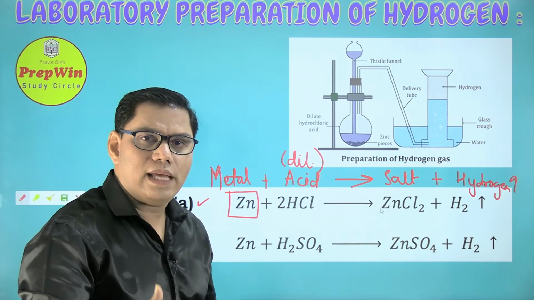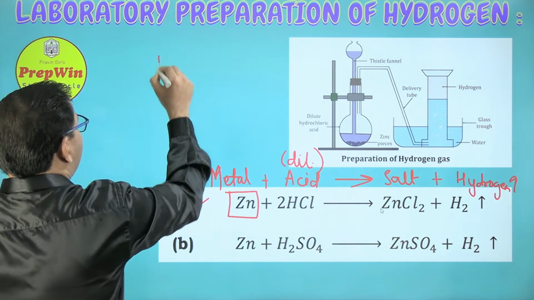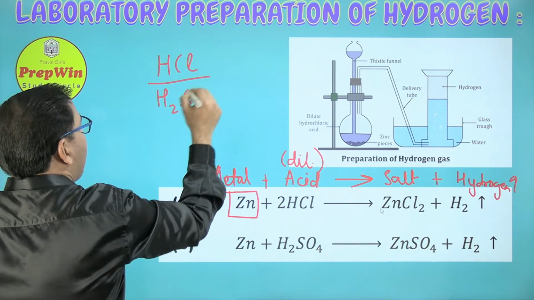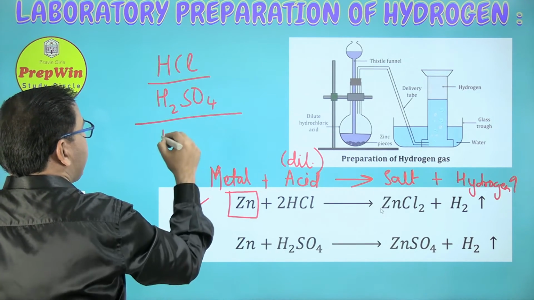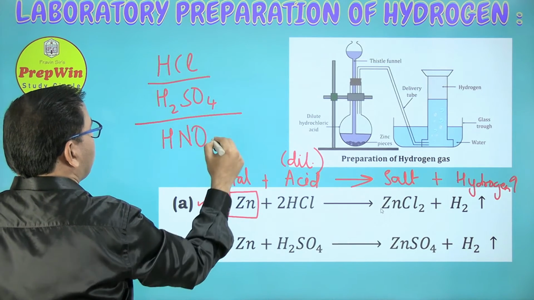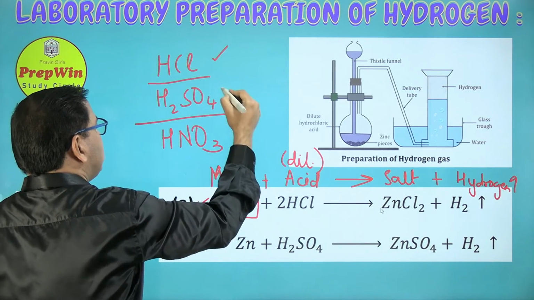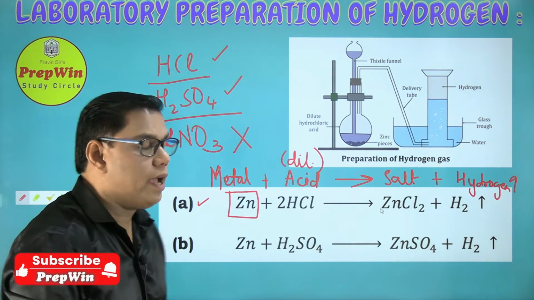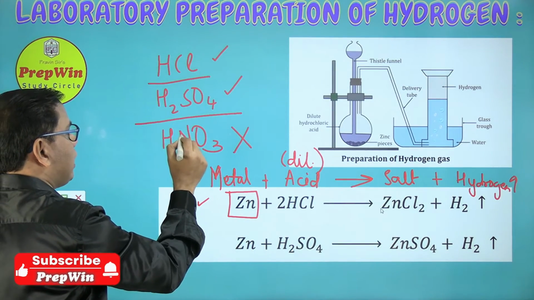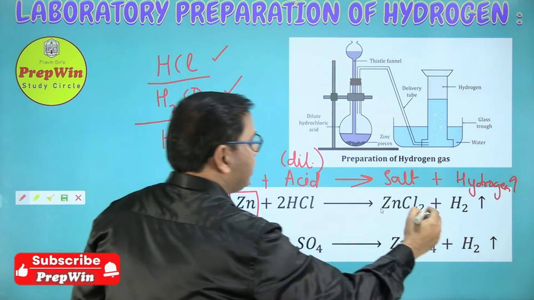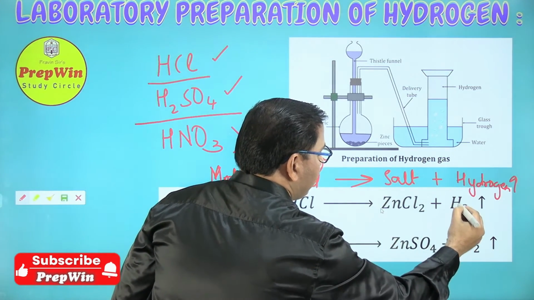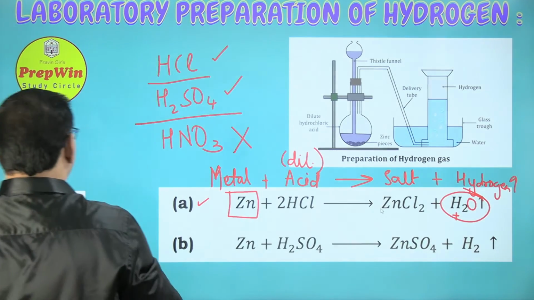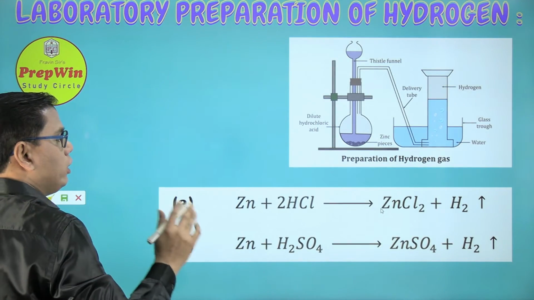And out of all the acids, we have an option of 3 acids: hydrochloric acid, sulfuric acid and nitric acid. We can use only 2 out of those, only the first 2. A big no to nitric acid. Why? Because it is an oxidizing agent. It will carry on this reaction, but what will happen? It will add oxygen to this hydrogen, and instead of hydrogen you will get water. So we don't use this.